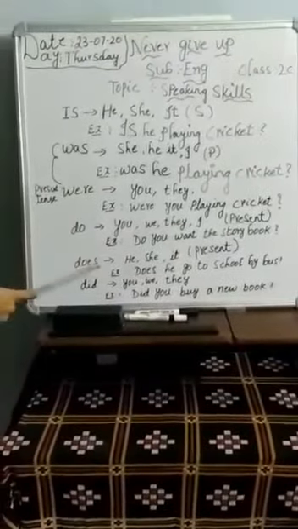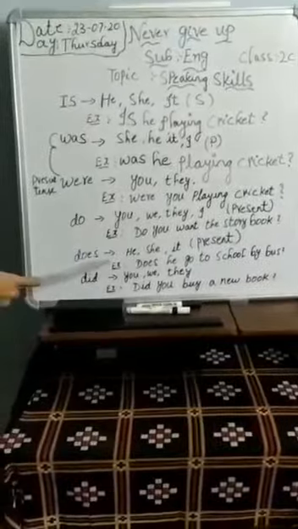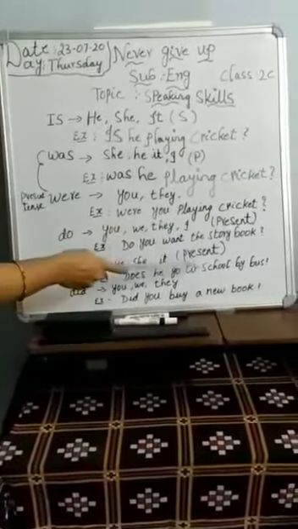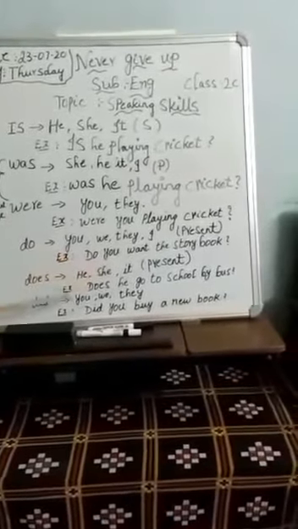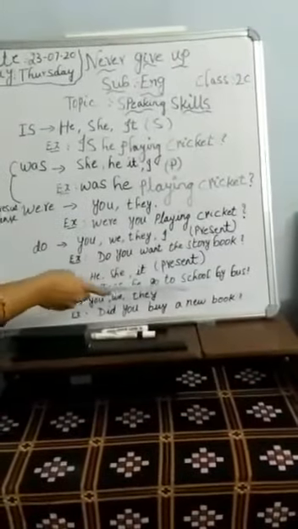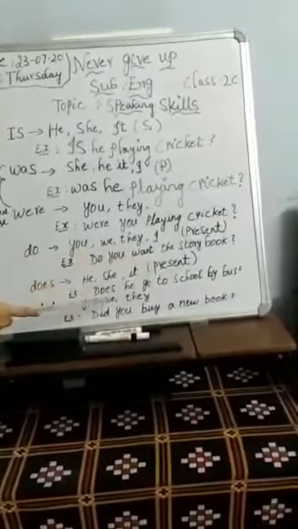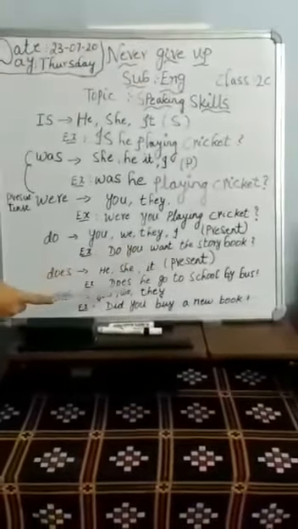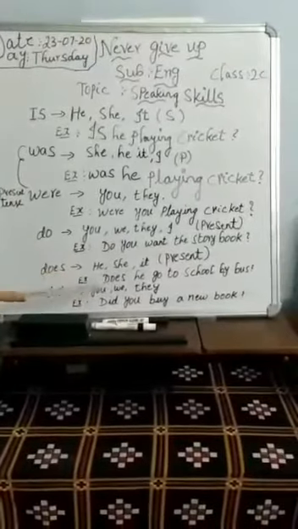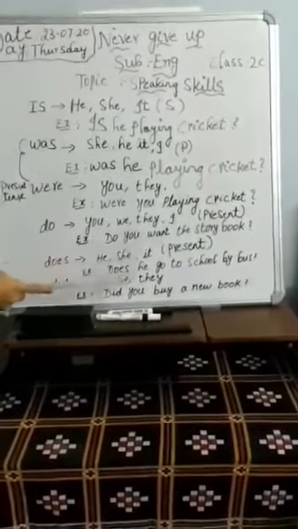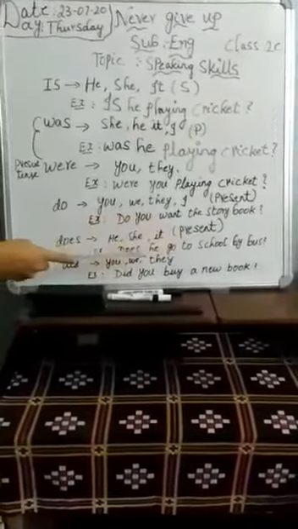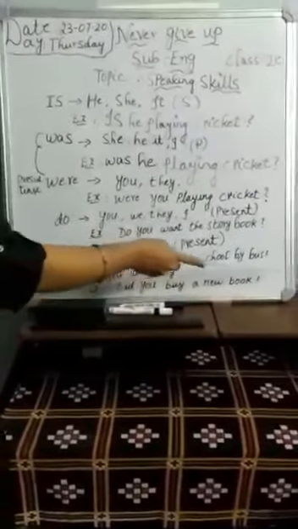We go for does. Does is also used along with the subjects he, she and it. Here do and does are present tense. For example, does he go to school by bus? It is a present tense. Here he is a subject. We can use she also. For example, does she go to school by bus?